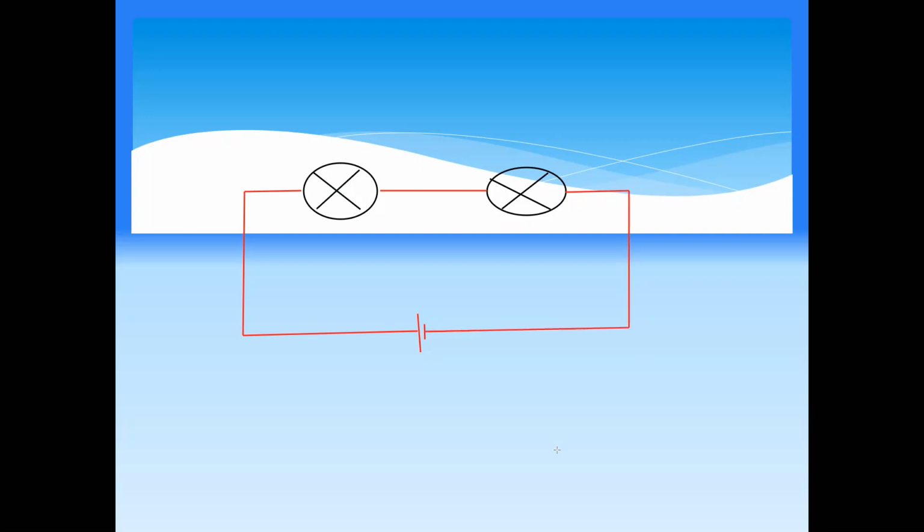So this is a series combination, when one component is connected next to the other. So we call that a series combination. For example, this is lamp 1, this one is lamp 2, and this one is the battery.